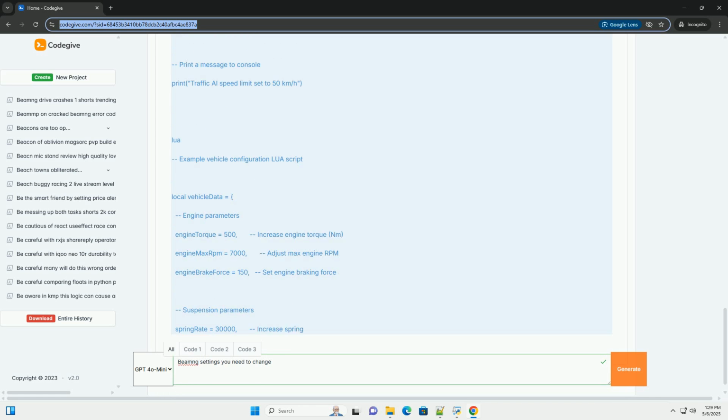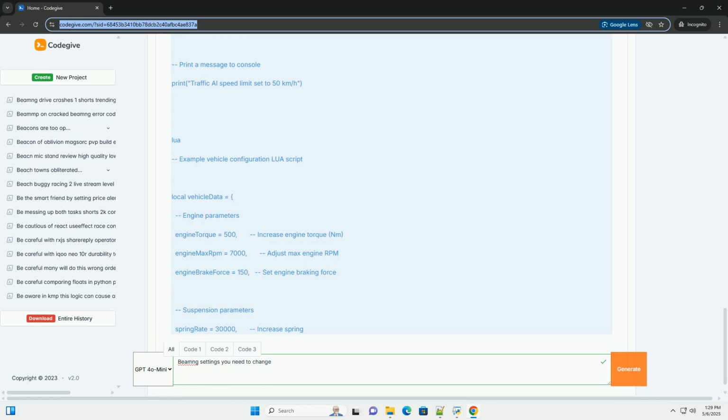If you're creating mods for public distribution, follow good modding practices, such as providing clear instructions, avoiding conflicts with other mods, and crediting your sources. Performance. Be mindful of the performance impact of your modifications, especially when dealing with physics settings.